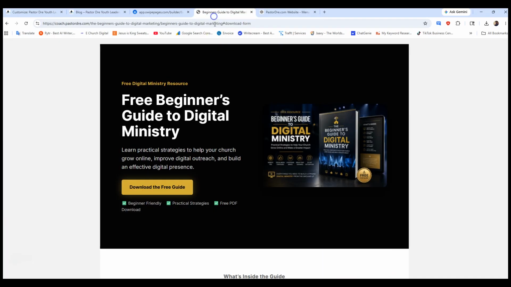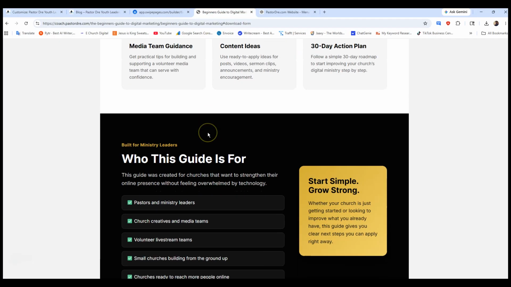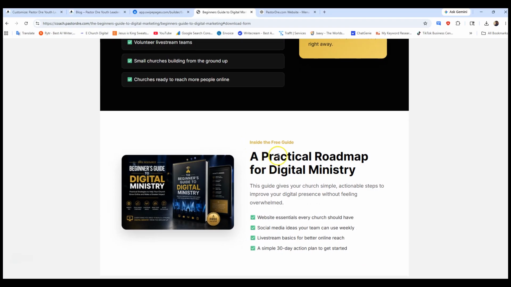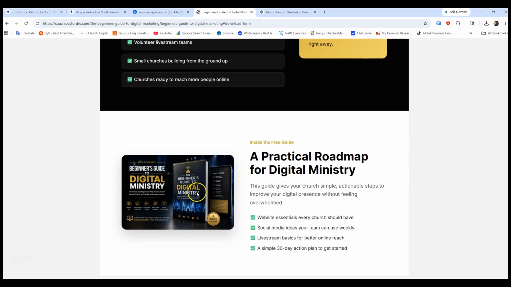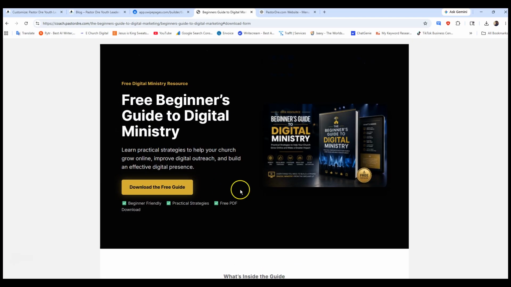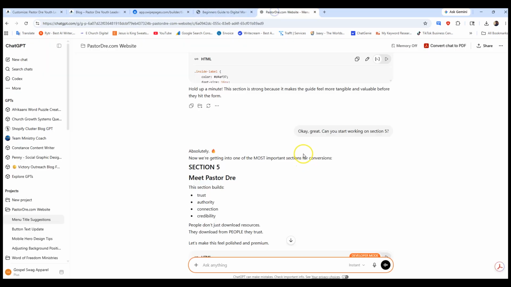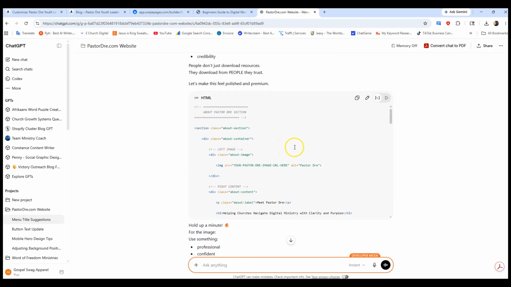Okay, so let's go here. Let's take a look. Boom, I like it. I like it. Ooh, that looks nice. A practical roadmap for digital ministry. I really like it. A little blurry on the picture though, but I think we could probably fix that. A little blurry. All right, so let's go to section 5, Meet Pastor Dre.